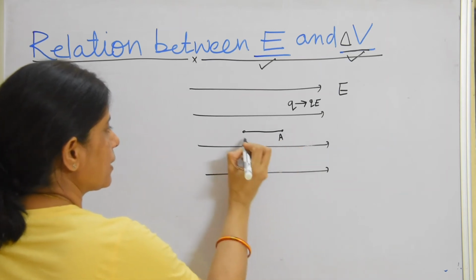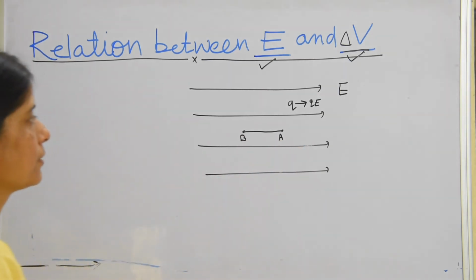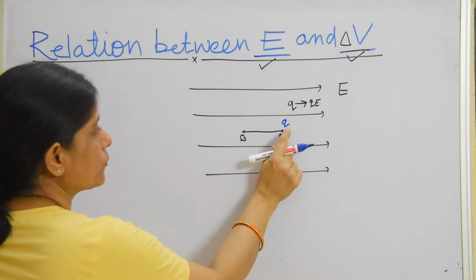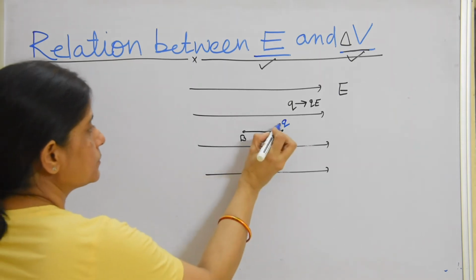Suppose this is the point A and this is the point B, and one charge Q is moving from point A to point B.